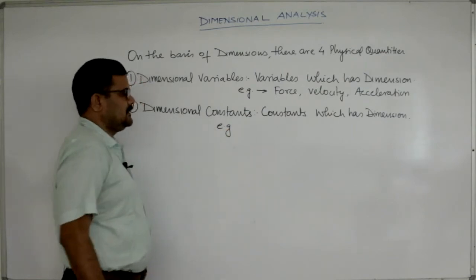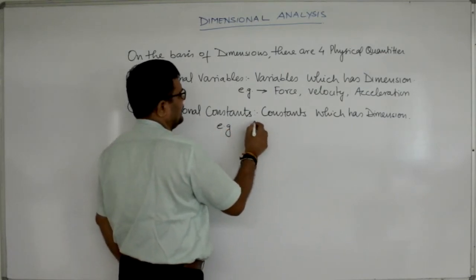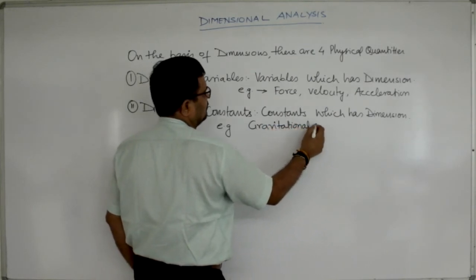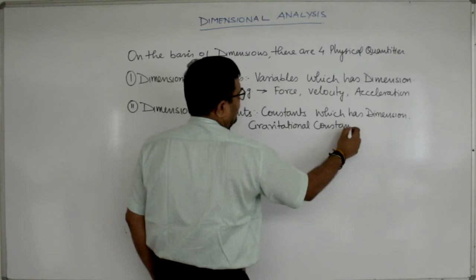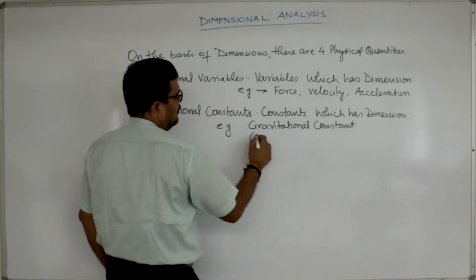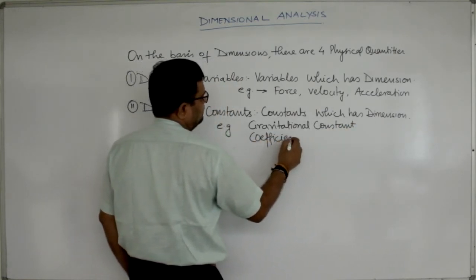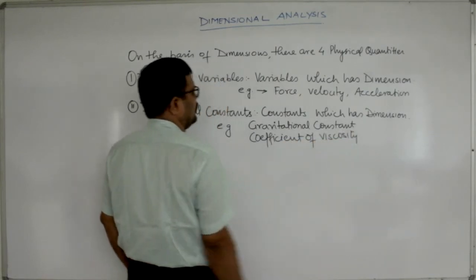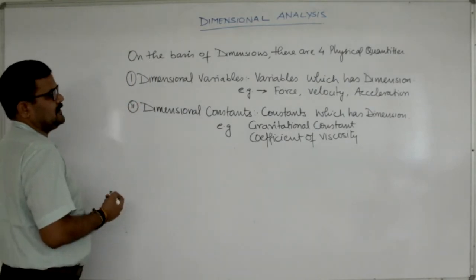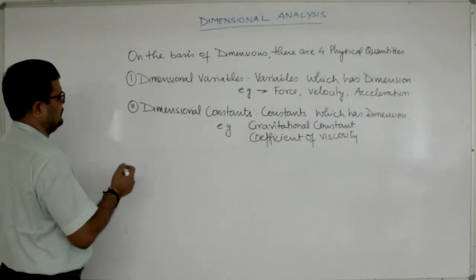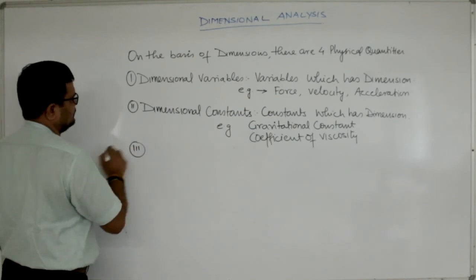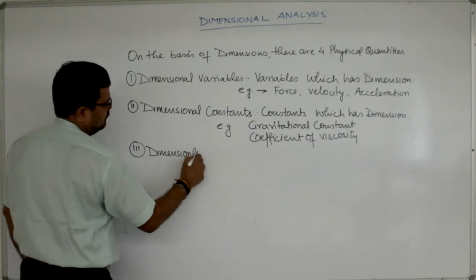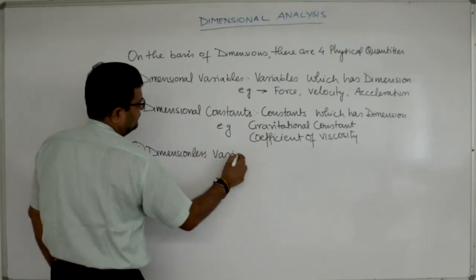Examples I have discussed. First one is, you all know, gravitational constant. Then the second one is coefficient of viscosity. Gas constant and many more. So all the constants which have dimensions are known as dimensional constants. Then the third physical quantity is dimensionless variables.